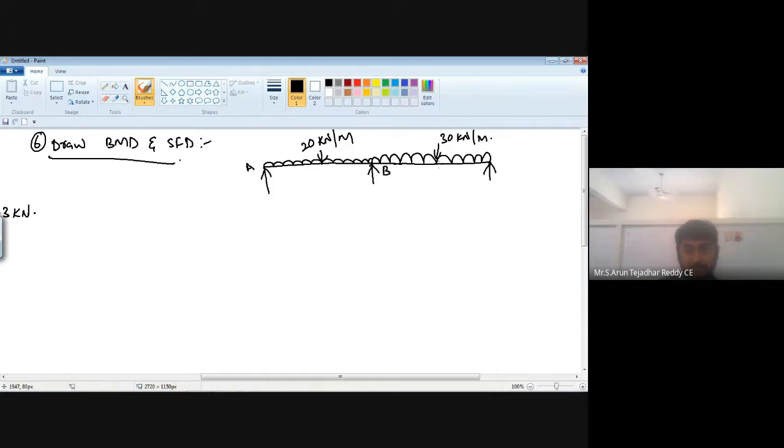A, B, C. From A to B, span is 4 meter. From B to C, span is 5 meter. Now, extend this line.